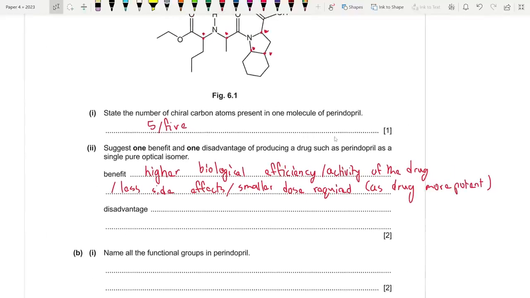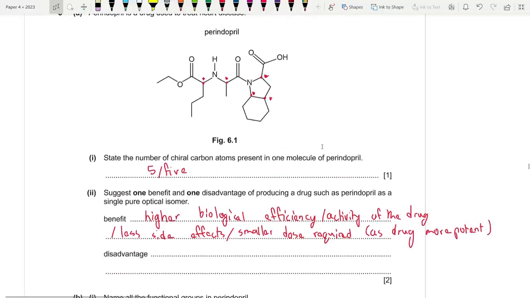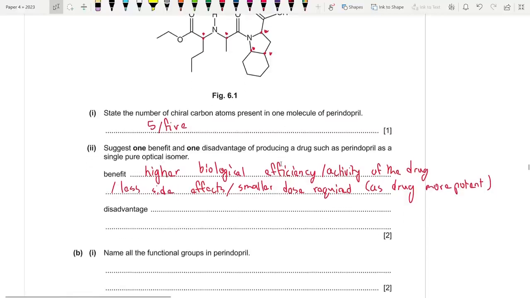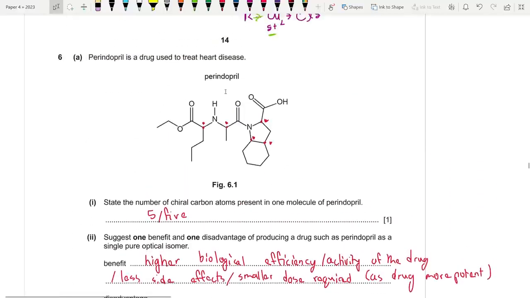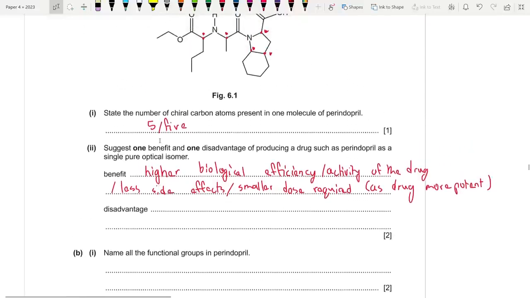Now, what is the disadvantage though? Basically, you need to separate the two optical isomers using a chiral catalyst, optical catalyst. Usually when you try to make one of them, you get two in one. You can't choose to make one unless you use a catalyst.